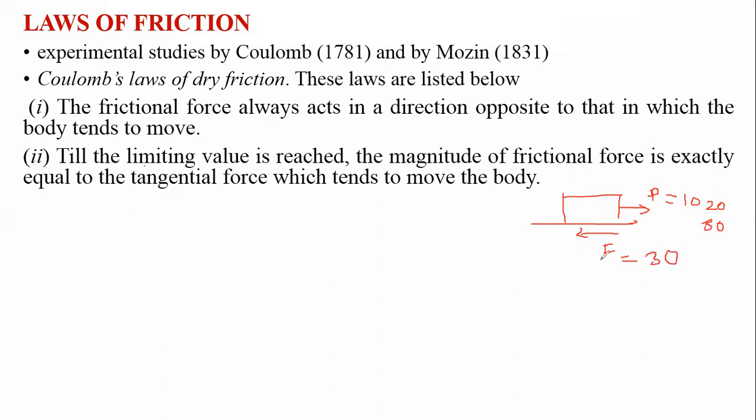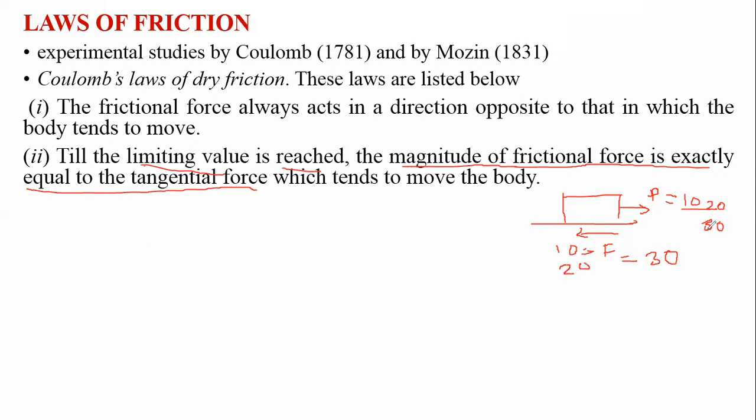Up to the value 30, the magnitude of the friction force is exactly equal to the tangential force. It means that when the applied force is 10, the friction force is also 10. When the applied force is 20, the friction force is also 20.